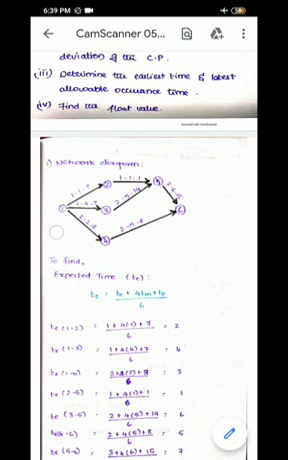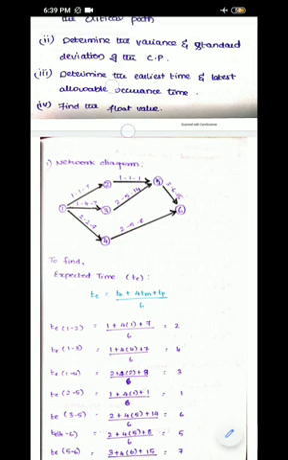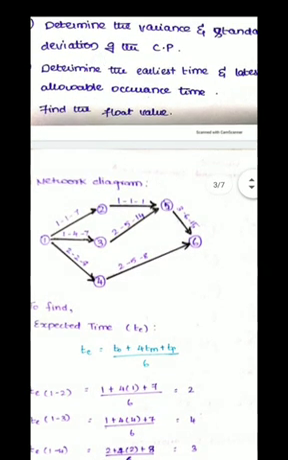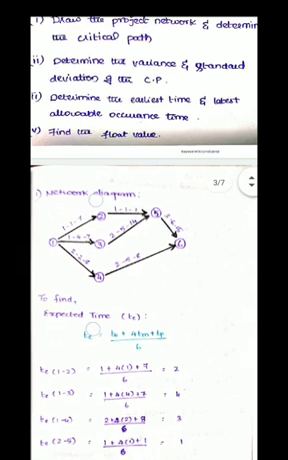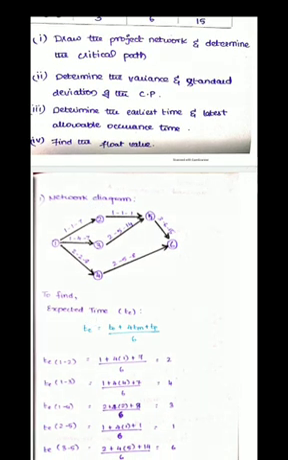Earliest time starts from the initial activity, and latest allowable time starts from the end of the activity and gets subtracted to get the first activity's time. Okay, and what is float? When you find the float of a network diagram or of the problem given, you usually get zeros on a few activities, which ultimately leads to the critical path.